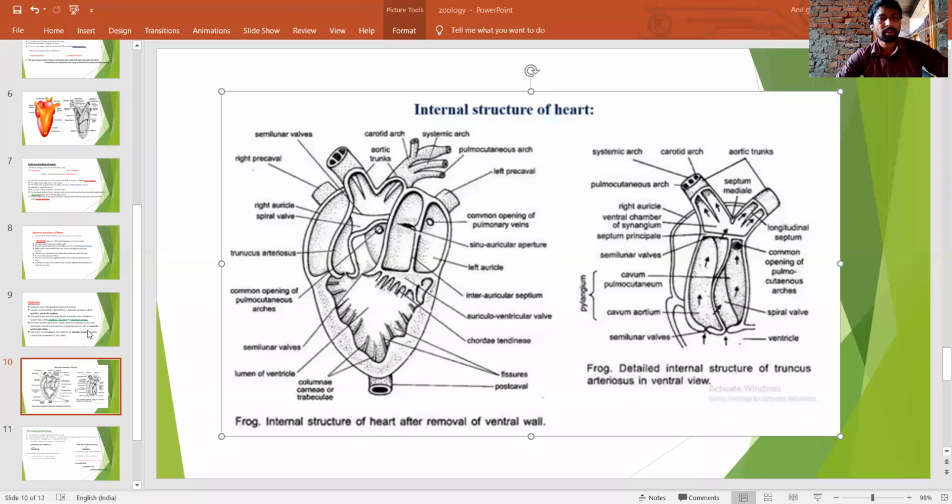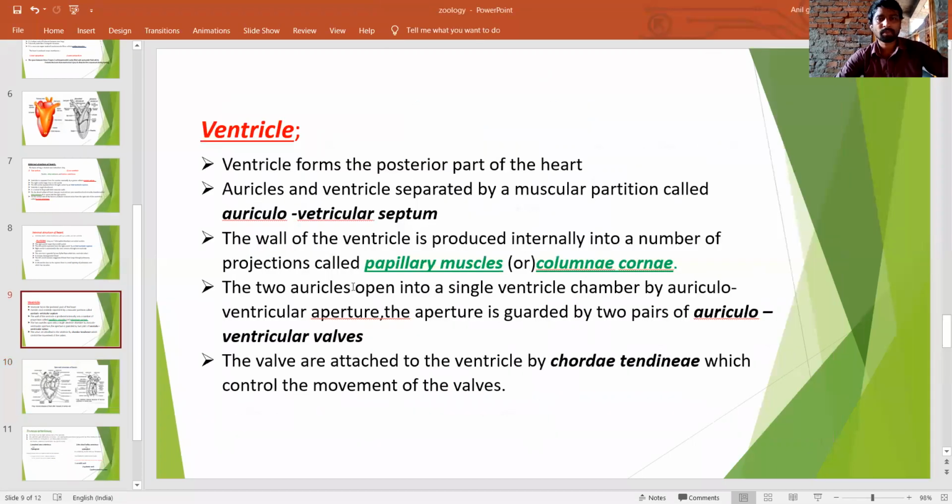Trabeculae. The papillary muscles are columnae carneae or trabeculae. The two auricles open into the single ventricle chamber through auriculoventricular apertures. The apertures are guarded by two pairs of auriculoventricular valves. The valves are attached to the ventricle.